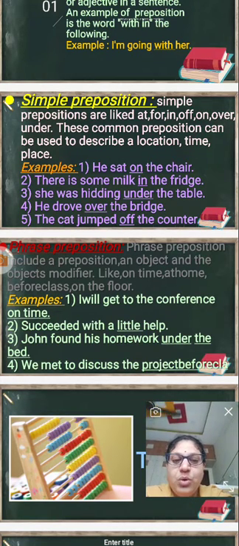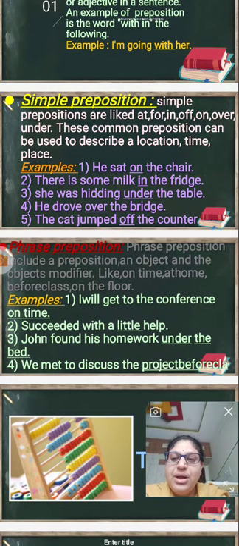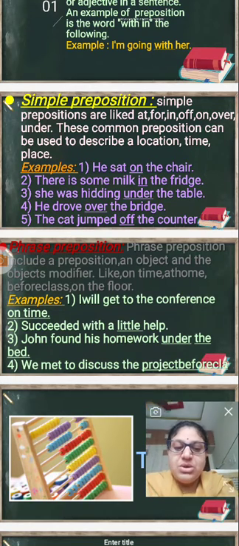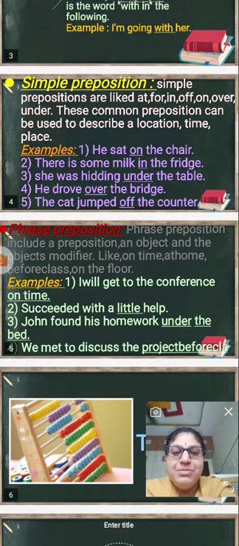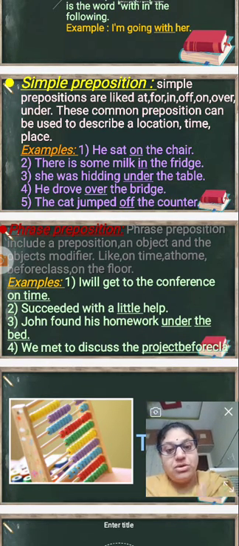Phrase prepositions include a preposition, an object, and the object's modifier, like on time, at home, before class, on the floor. So the objects are there, but the objects also have modifiers in the phrase preposition.